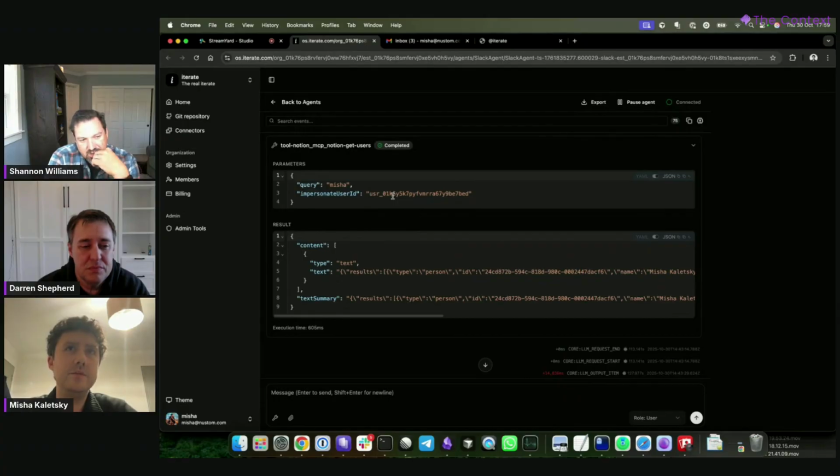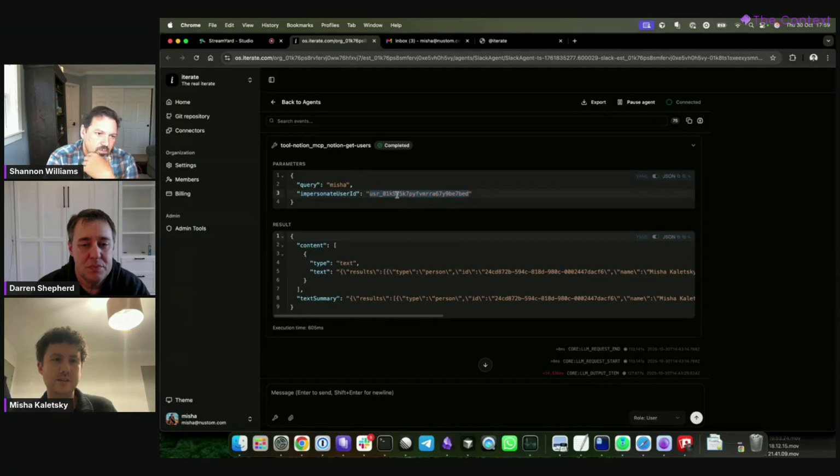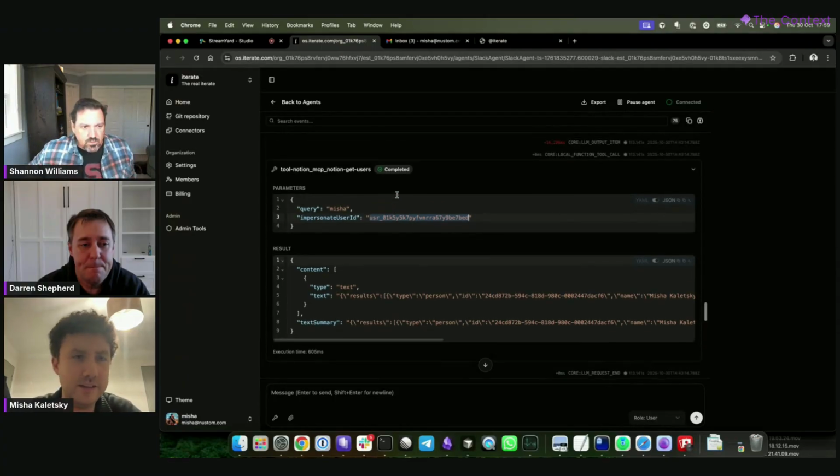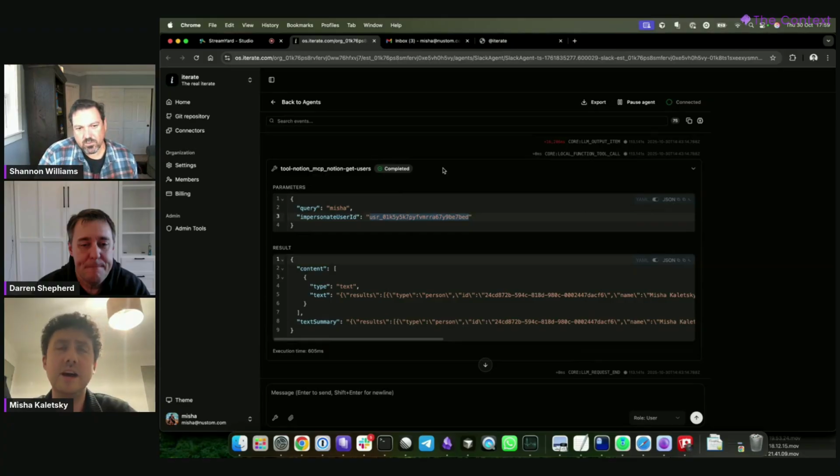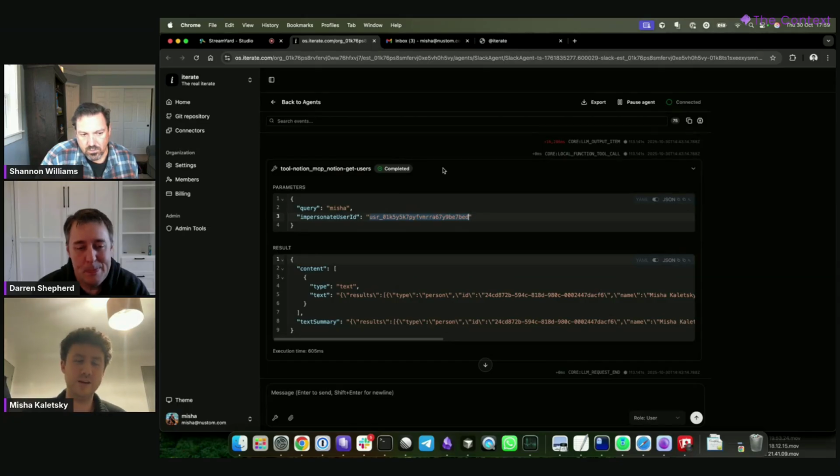Yeah, so basically when we're wrapping these tools that come from the MCP servers, we inject an impersonate property. Depending on whether it's a personal mode connection, we will inject an additional property on the schema called impersonate user ID. And that tells our backend, okay, this is the user ID that should be making the search. In this case it was Notion get users that should make the request. In the case of Notion, I think their search doesn't have a list my pages API, which is why it tried to use my user ID for something else.